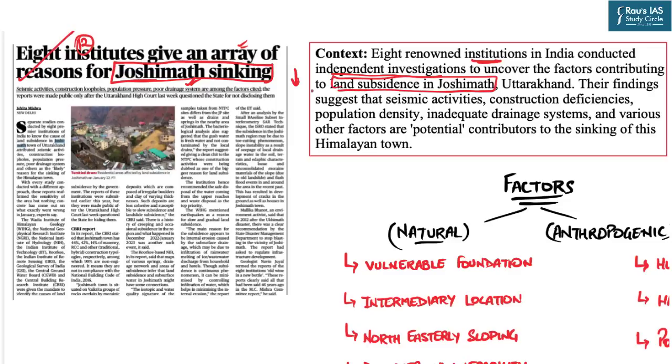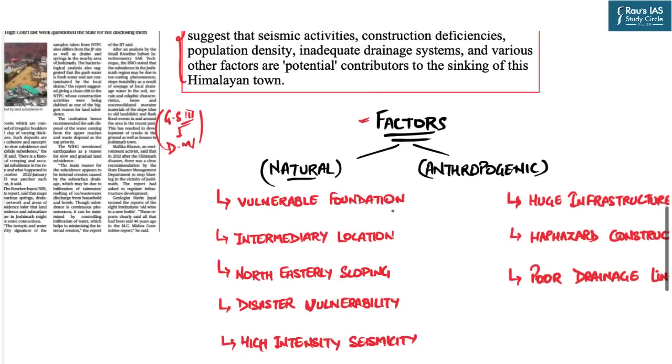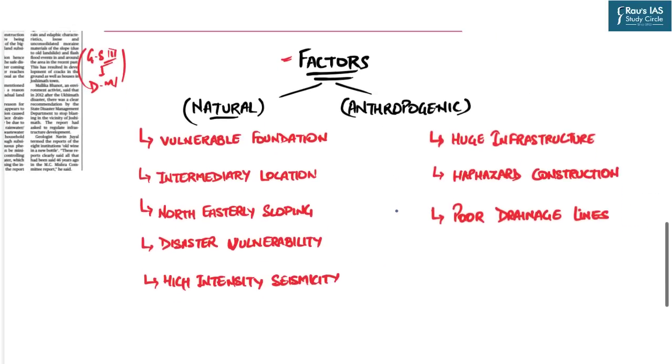So there were several findings because of which this tragedy unfolded, and therefore in today's session we will discuss what the various factors responsible for the land subsidence in Joshimath are. As far as the UPSC scheme of syllabus is concerned, this topic is particularly relevant in General Studies Mains Paper 3 in the section of disaster management. So in this line, let us look at some of the factors responsible for this tragedy.